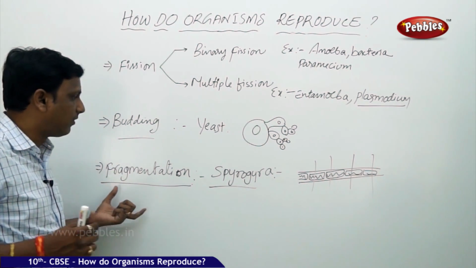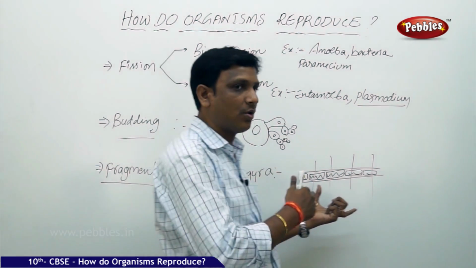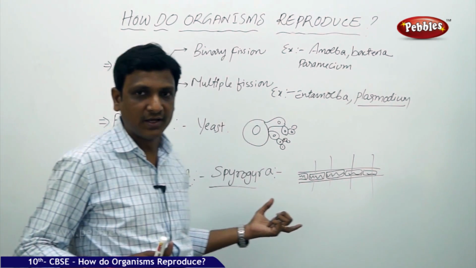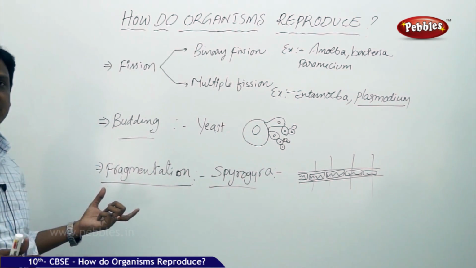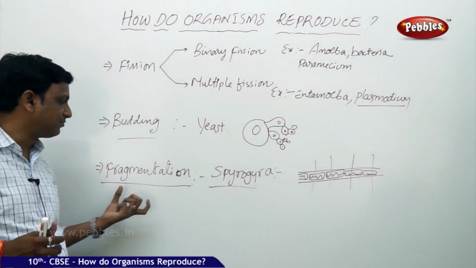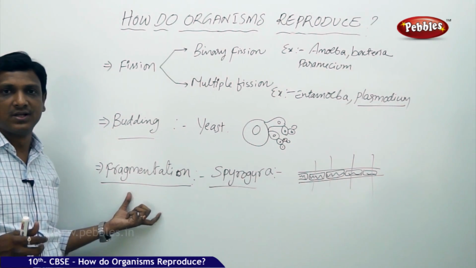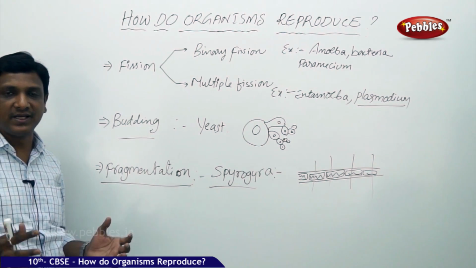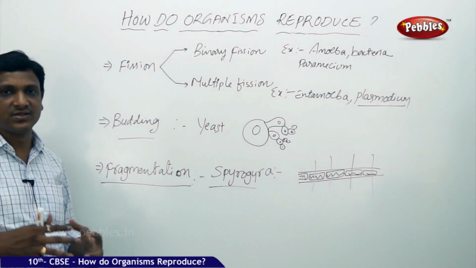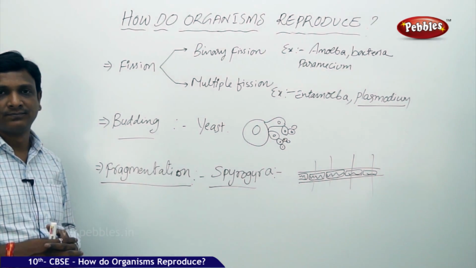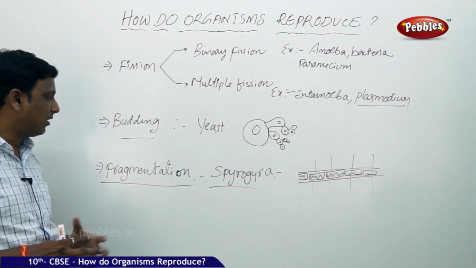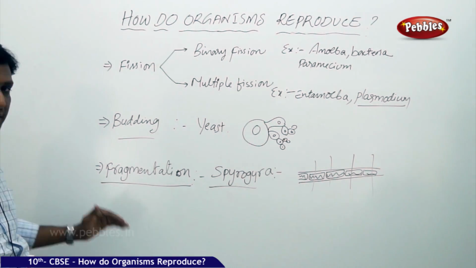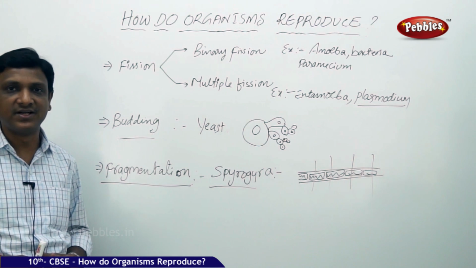But whereas in the simple form, in Spirogyra, all the cells are alike, so there is a possibility of fragmentation. They can use this fragmentation as a mode of reproduction, but that is not possible in the higher organisms. So they have other, more complex means of reproduction. So now, after fragmentation, we can see one more method, that is regeneration.